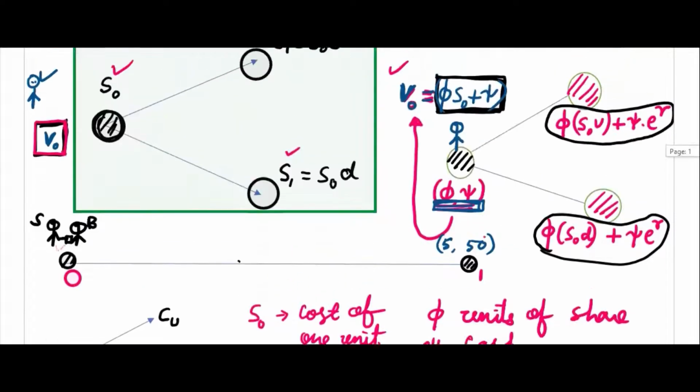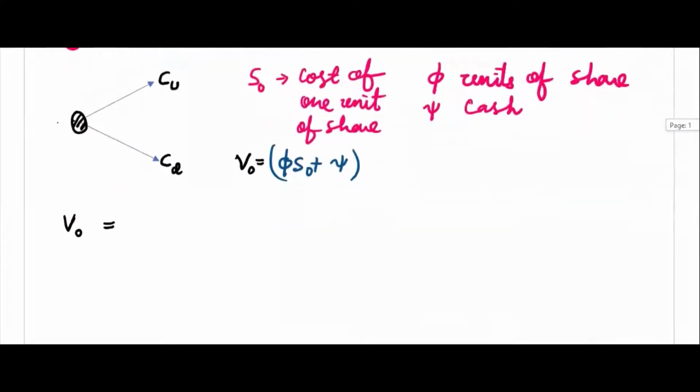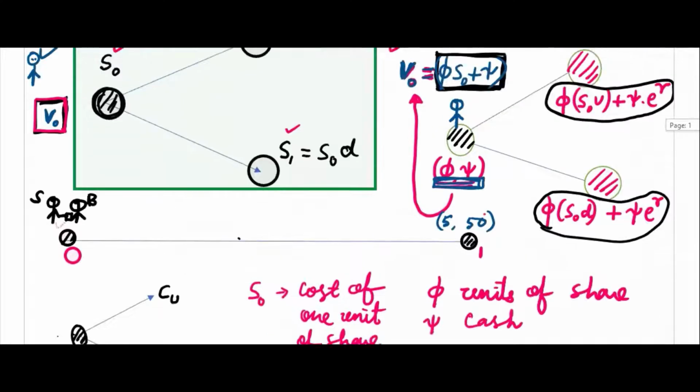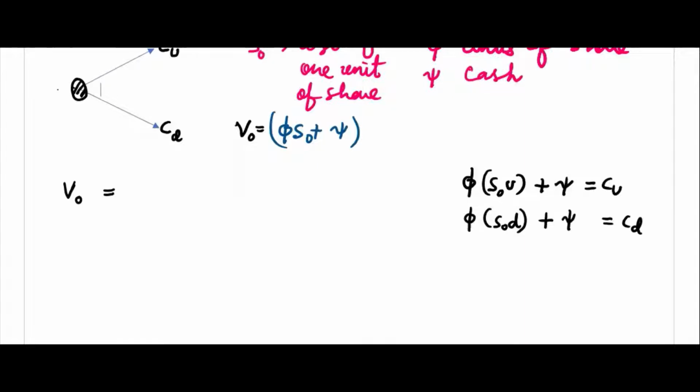How about this guy? These two must be equal. These are the two equations if you remember. So CU should be equal to phi S naught U plus psi e power R, that should be equal to CU, and phi S naught D plus psi e power R should be equal to CD.